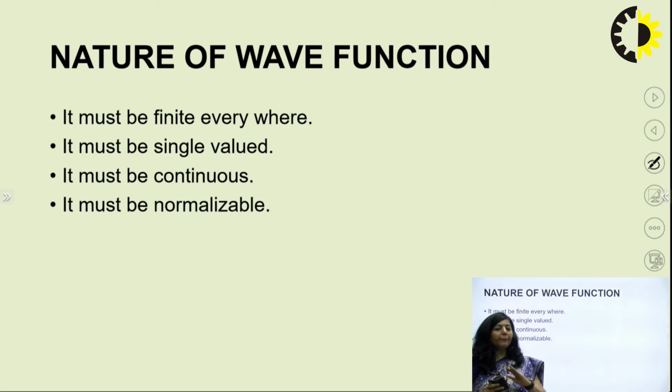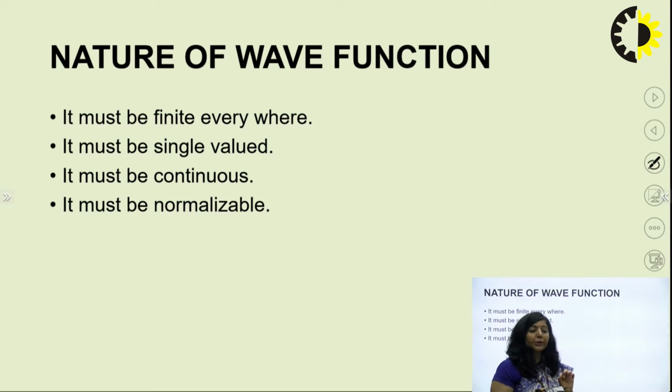Suppose you have a certain box, and within that box an electron is trapped. You are sure about this fact that your particle is definitely within the box. So, when the particle is definitely present within the box, it means the probability of finding the particle within the box cannot be infinite.